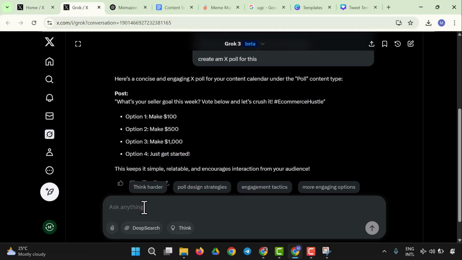I'll say use this to create a Twitter thread for me. So threads are short articles. Let's see how it goes. So it's going to be just like a vendor.